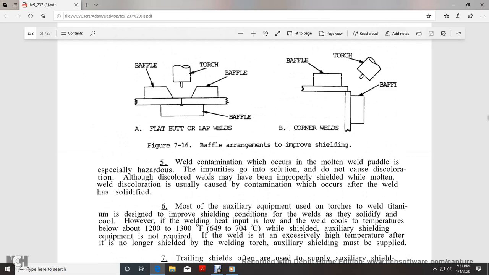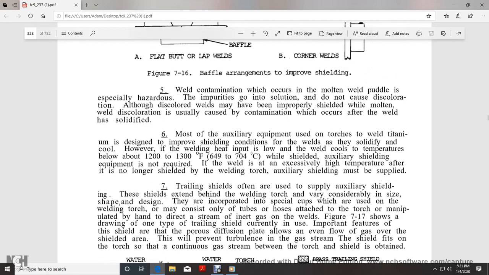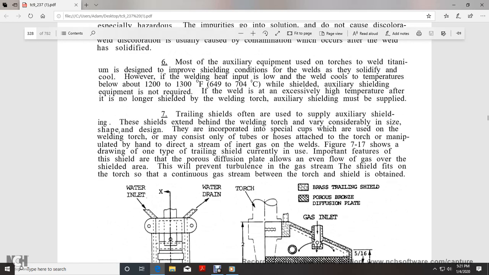Welding contamination occurs in the molten weld pool, and especially impurities that go into solution do not cause discoloration. Also, the discolored welds have not been properly shielded while molten. Weld discoloration usually indicates that contamination occurs after the weld is solidified. Most of the auxiliary equipment used with the torches to weld titanium is designed to improve the shielding conditions for the weld while solidifying and cooling. However, if the welding heat input is low, the weld cools below 1200 to 1300 degrees Fahrenheit quickly, and auxiliary shielding equipment is not required.